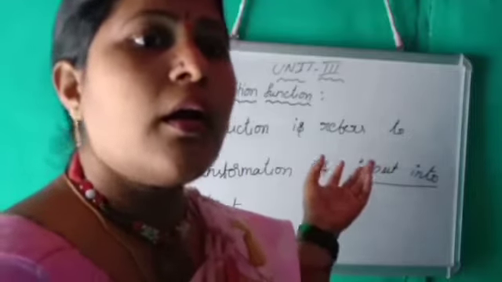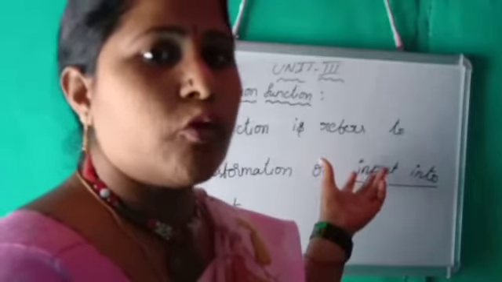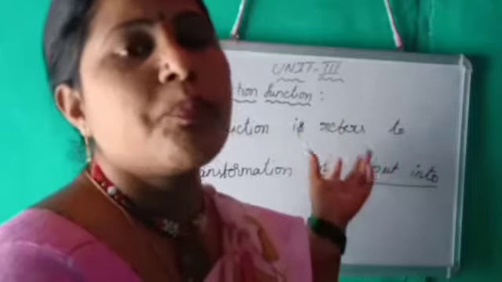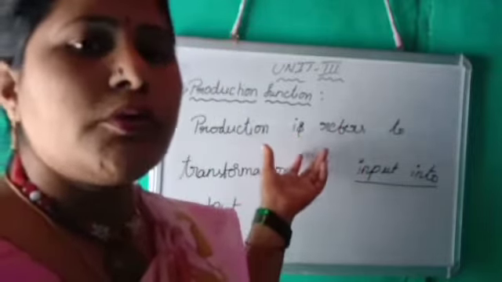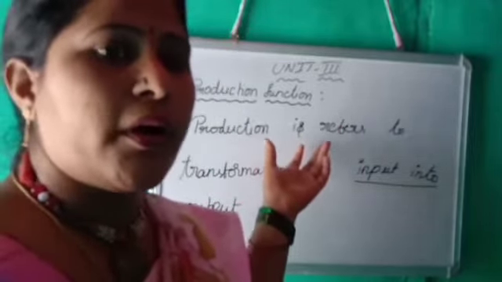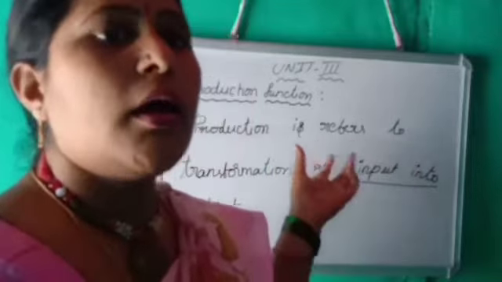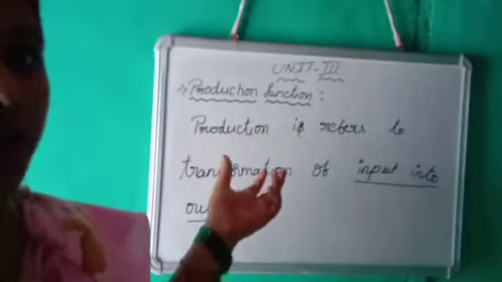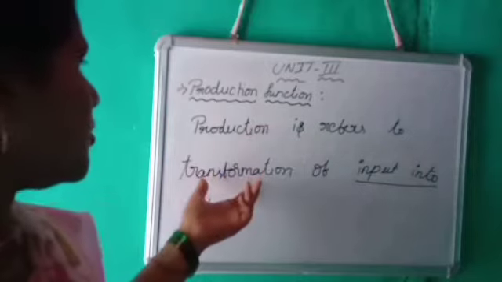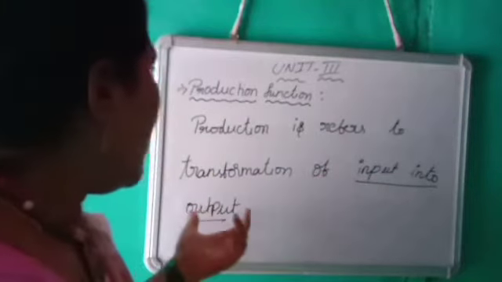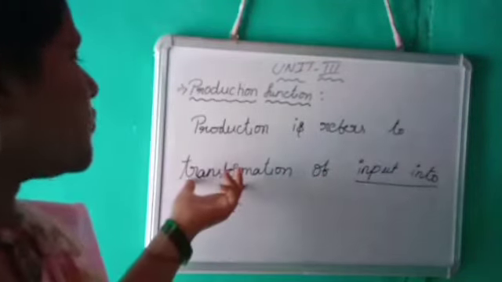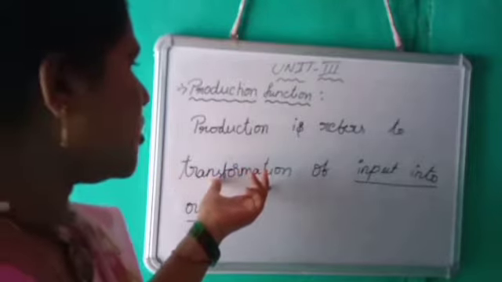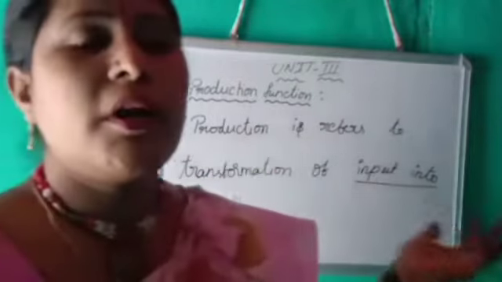To maintain any company we have to produce some product. When you produce a product by operating that function in a particular organization, we are transforming input into output. We are making raw materials into a product.